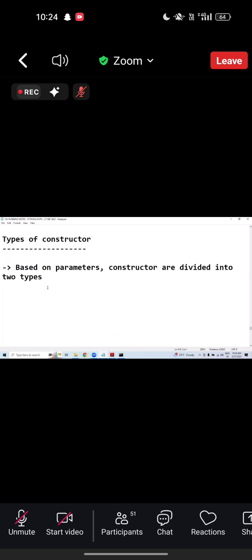Based on parameters, constructors are divided into 2 types. What is the first one? First one is zero parameterized constructor. The next one, parameterized constructor.